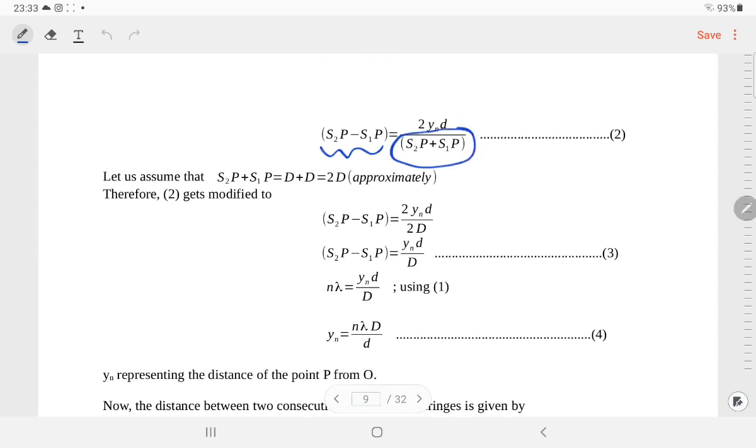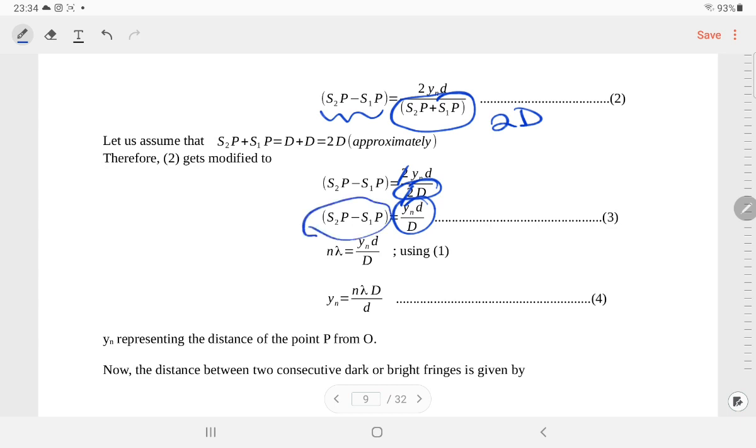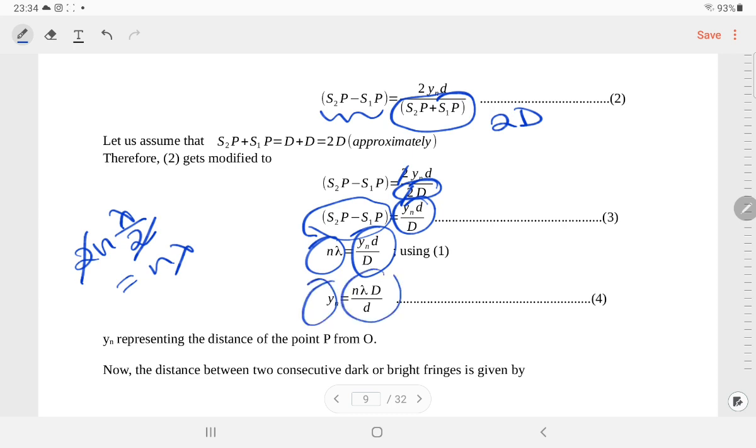So in this place we are writing twice D. So ultimately the 2 gets cancelled, so we have yn d by this much. You know that for a bright fringe, as we have already discussed, the path difference should be twice n into lambda by 2. So that is nothing but n lambda. We have written this condition already in the note. So n lambda is equal to yn d by capital D. So yn equals n lambda D by small d.